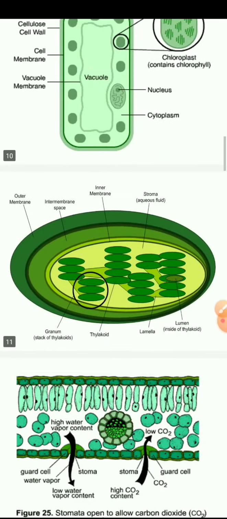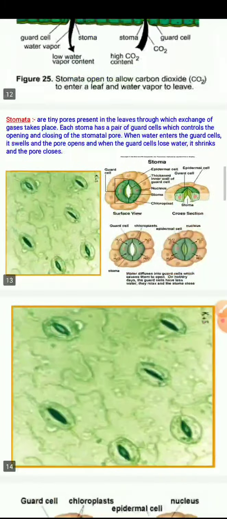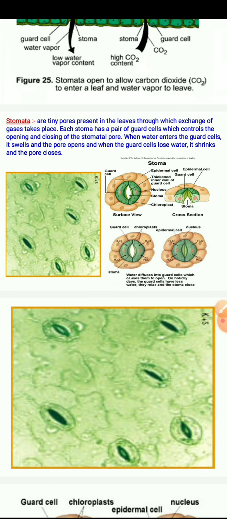Look at the diagram carefully. Now, stroma and grana are the two parts. Stomata are the tiny pores present in the leaves through which exchange of gases takes place. Each stoma has a pair of guard cells which control the opening and closing of the stomatal pore.